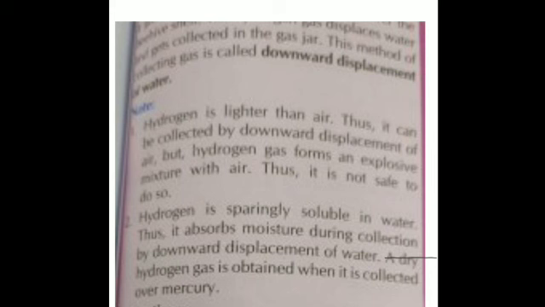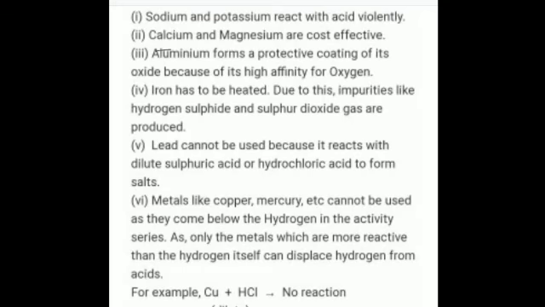Now why do we use just zinc and not any other metal for the laboratory preparation of hydrogen? Sodium and potassium react with acid violently. They are very active metals, so we cannot use them. And calcium and magnesium are expensive metals. So we have to keep in mind the economical nature.